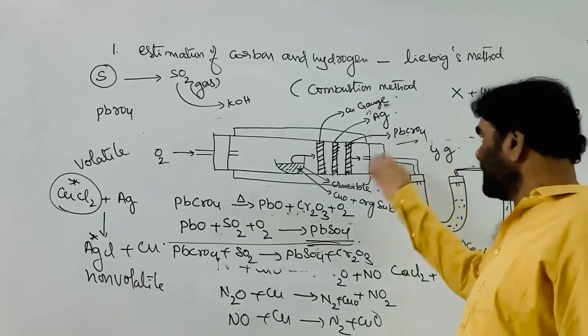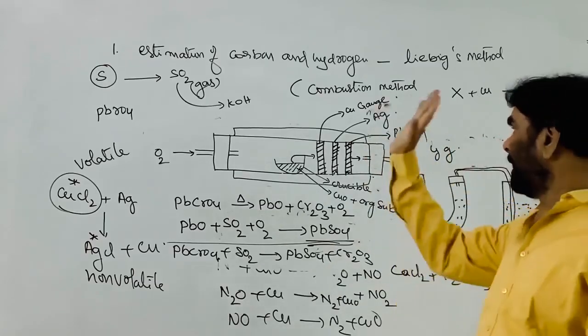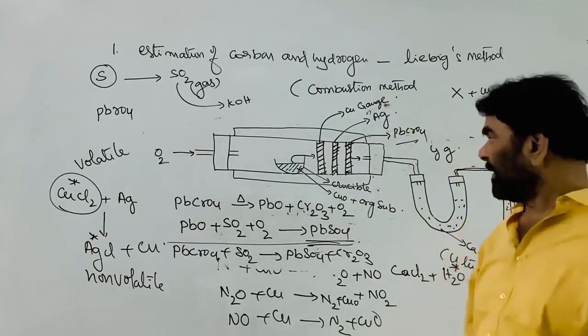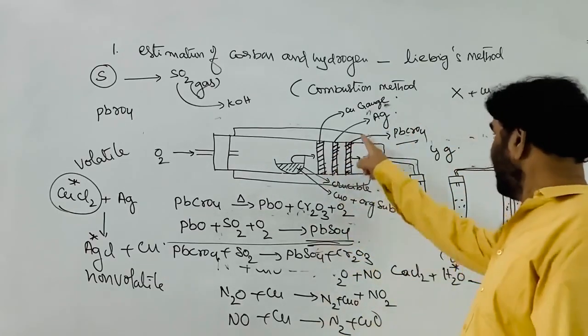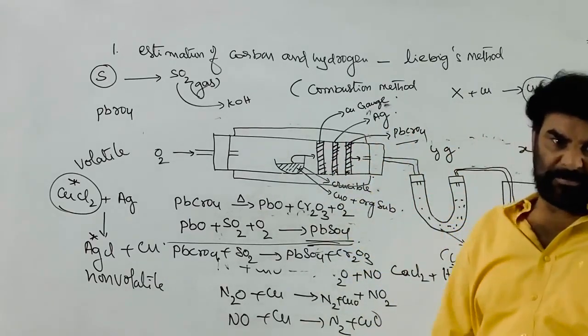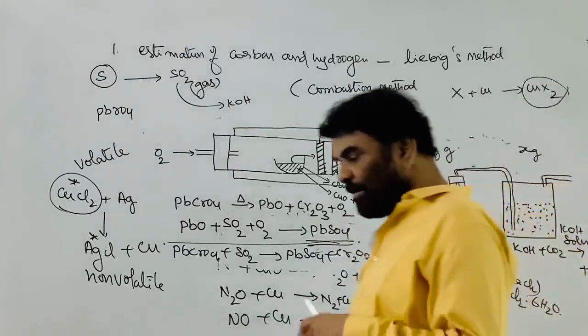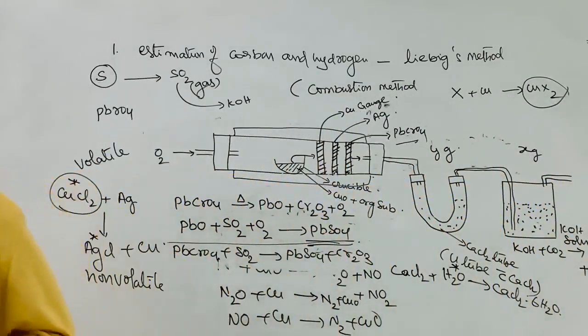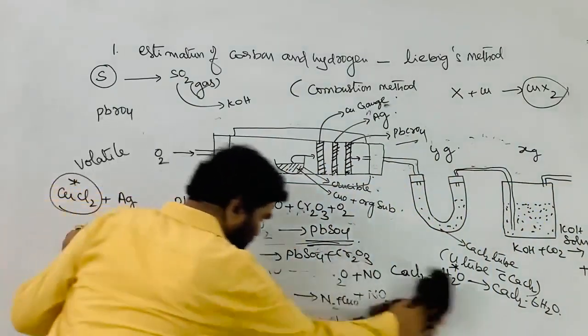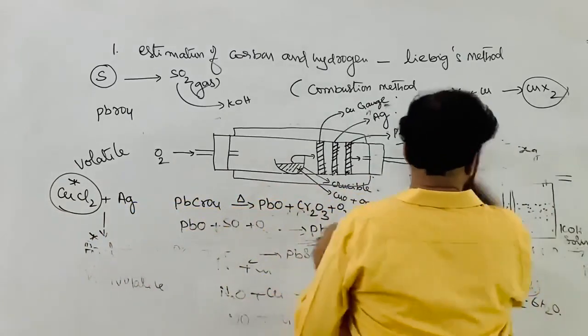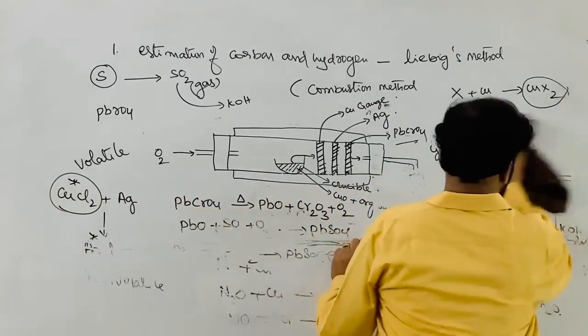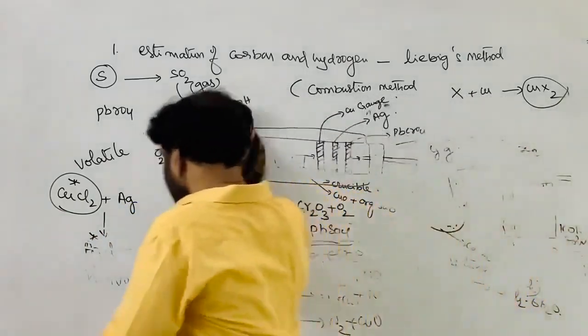And if it contains sulfur, no nitrogen and no halogen, then only lead chromate is to be used. So depending upon the requirement, based on the qualitative information we know, the structure of the combustion tube is slightly modified based on the nature of the elements.